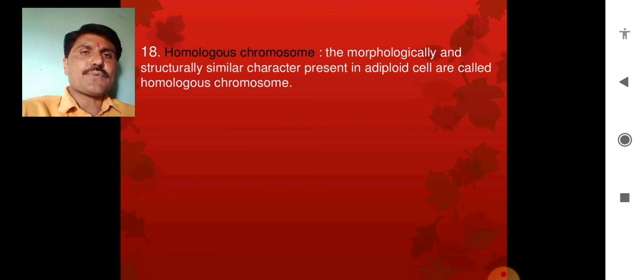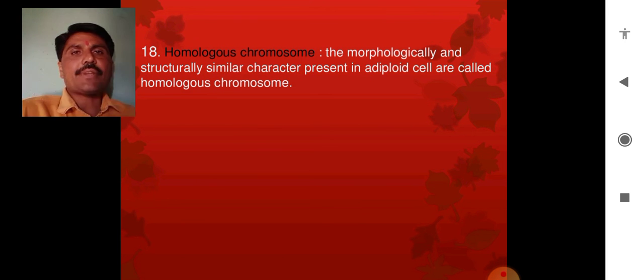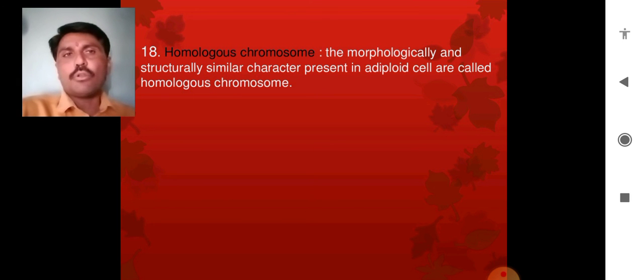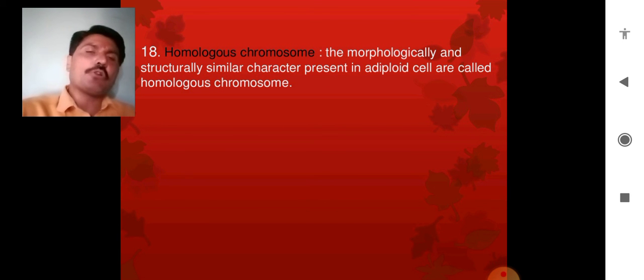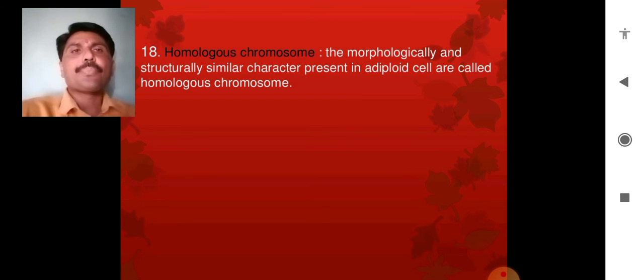And the last one, that is homologous chromosomes. The morphologically and structurally similar chromosomes present in a diploid cell are called homologous chromosomes. Well, we are all aware of the structure of chromosomes, that is long arm and short arm, which is connected with the centromere.